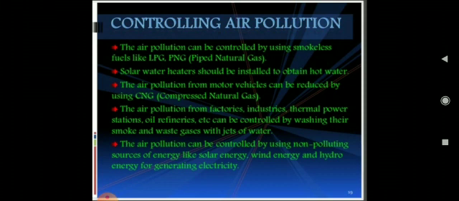And replacing wood, coal and kerosene with LPG for domestic use can reduce pollution, right? And composting of dried leaves and twigs is a better option rather than burning, right? So we should save energy. As responsible and aware citizens, students, we can make a conscious effort to reduce air pollution. Like we should not burn garbage or dry leaves, we should save electricity, we should plant trees, right? And we should use public transport rather than individual transport. So these are the points by which we can control air pollution, right?